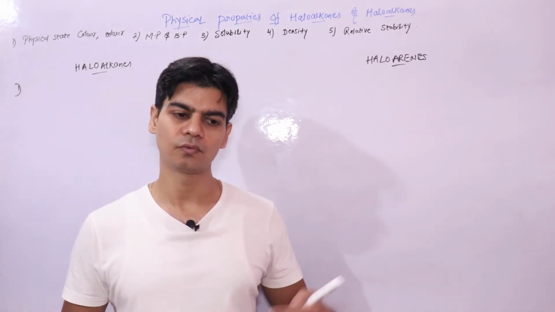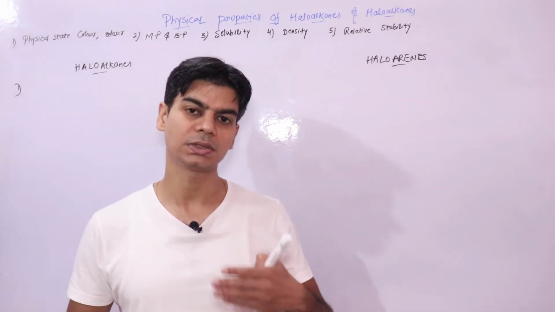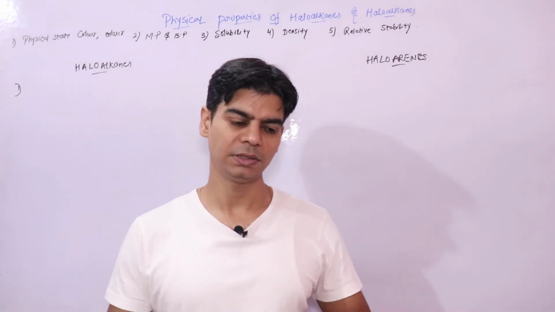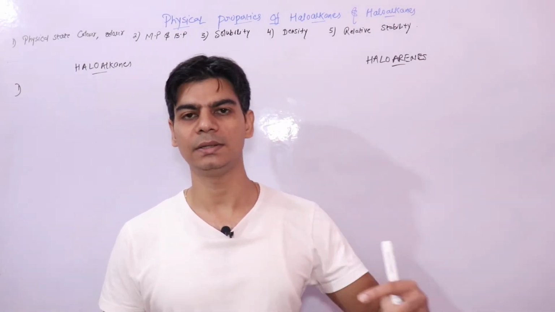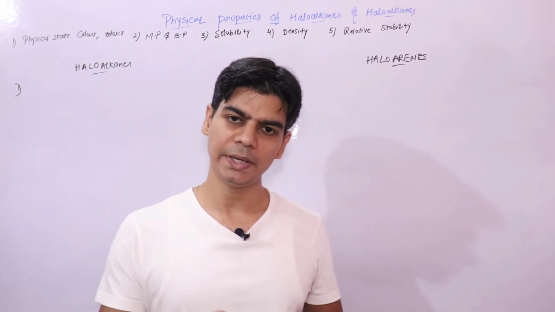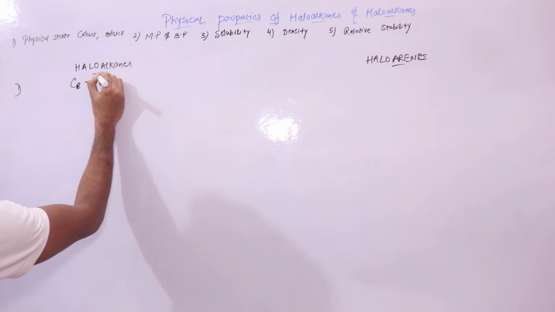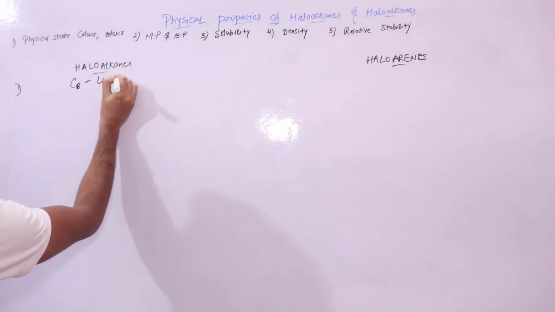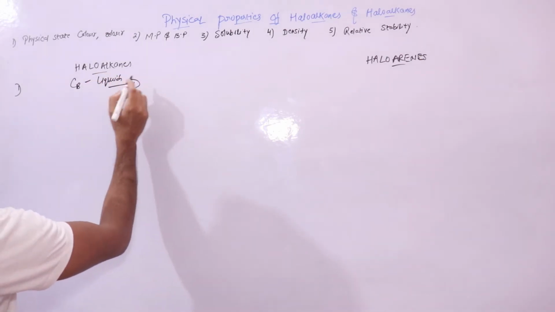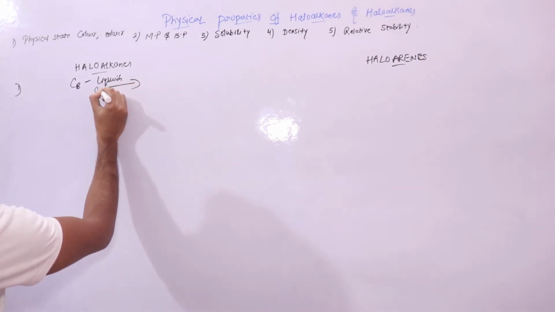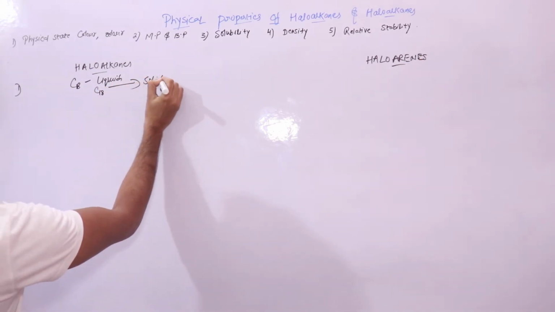But as we move towards higher haloalkanes, they change to liquids and then to solids. Up to C18, the haloalkanes are liquids. Beyond C18, these are solids.